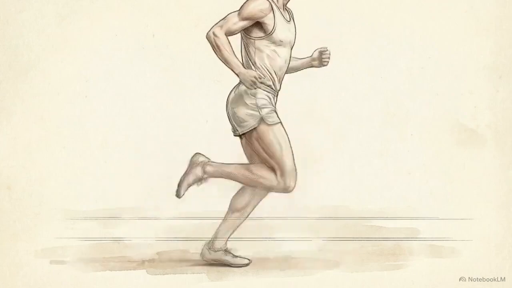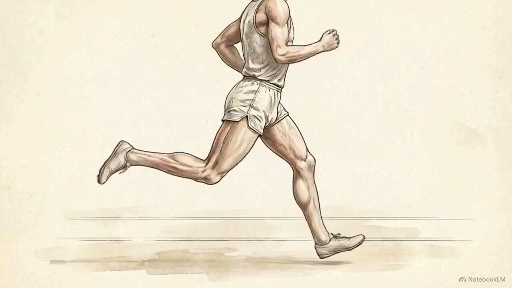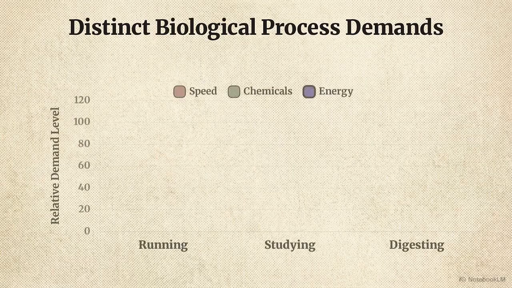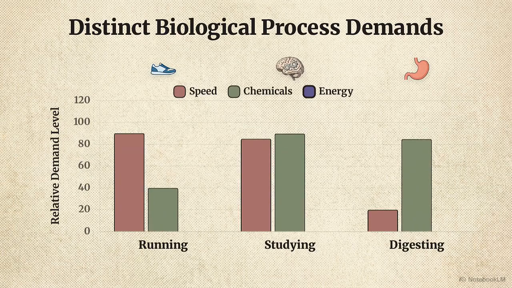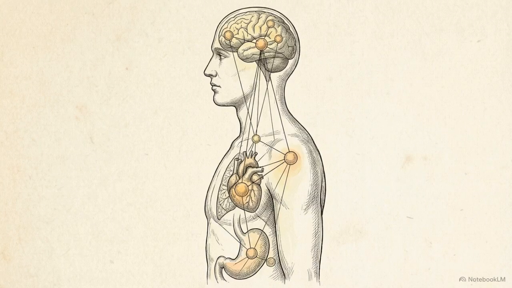On any given afternoon, a teenager might be running a track, studying for a chemistry test, and digesting a meal, all at the same time. These are three completely different biological processes, requiring different speeds, chemicals, and energy. It raises the question of how one body can physically coordinate all of them simultaneously.